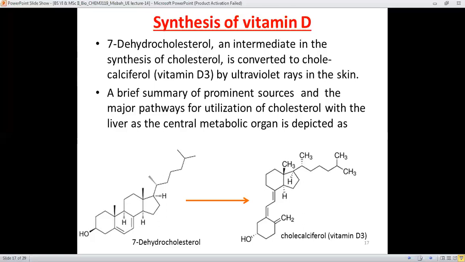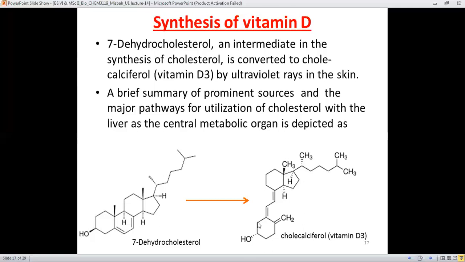And a brief summary of the prominent sources and major pathways for the utilization of cholesterol, with the liver as the central metabolic organ, is depicted here and in the later slides as well.